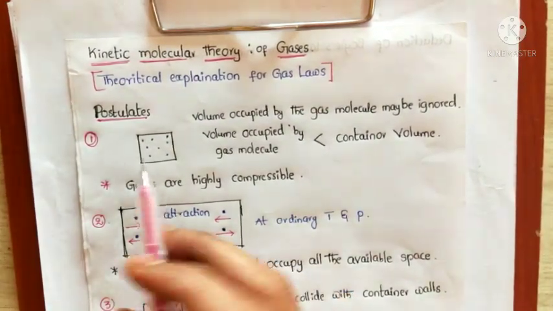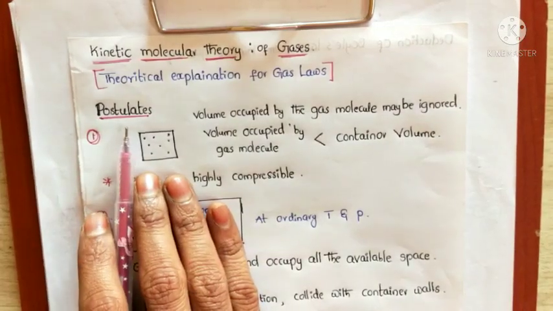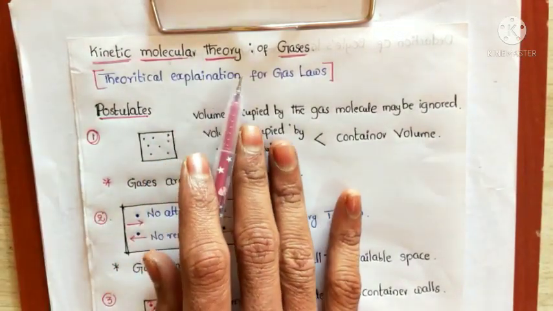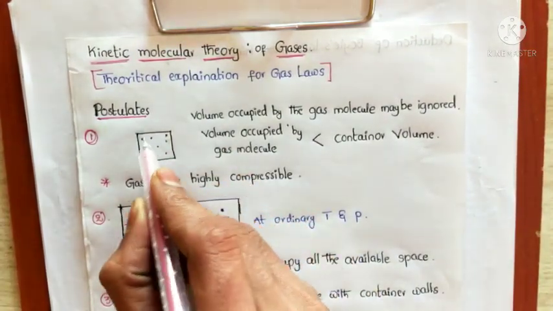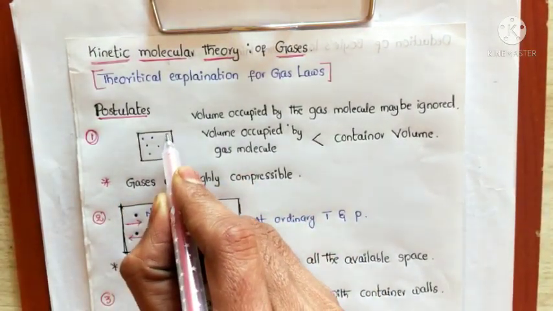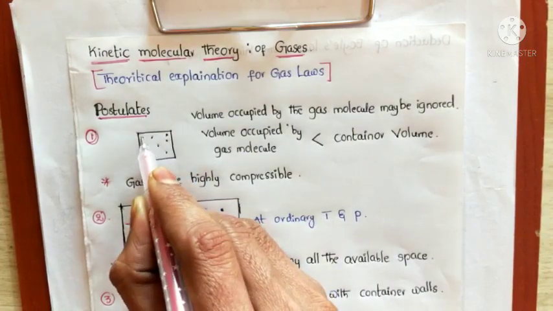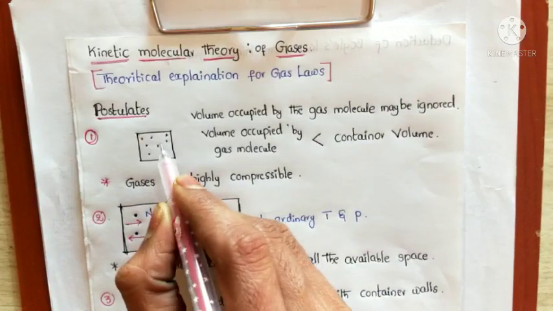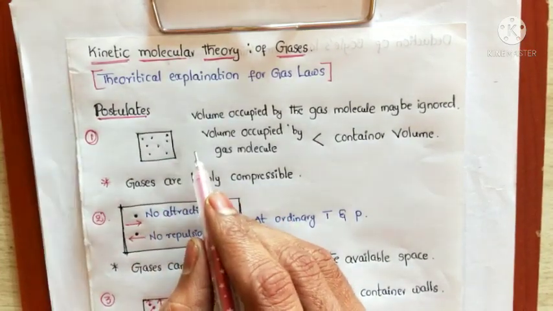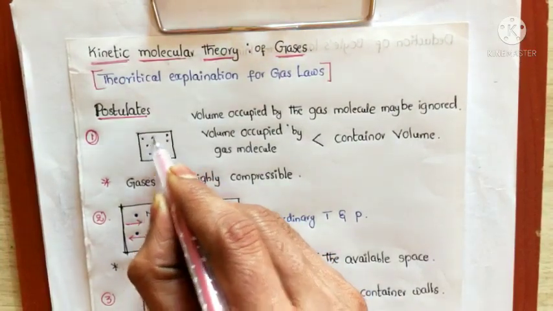So now first we will see the postulates. Postulates of the kinetic molecular theory of gases. First postulate: gas consists of a large number of tiny particles. Gases consist of a large number of tiny particles which are called molecules.